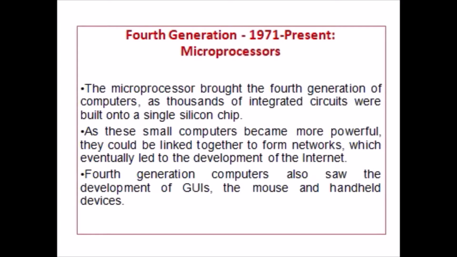In 1981, IBM introduced its first computer for the home user, and in 1984, Apple introduced the Macintosh. Microprocessors also moved out of the realm of desktop computers and into many areas of life as more and more everyday products began to use microprocessors.